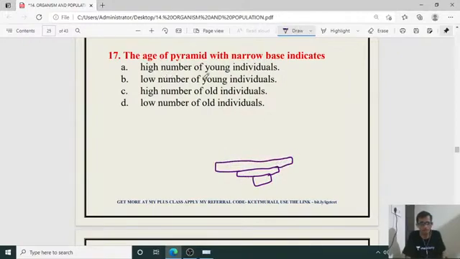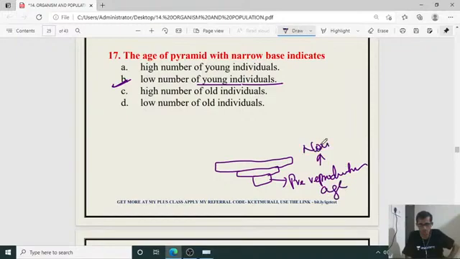So high number of younger individuals, low number of younger individuals, high number of old individuals and low number of old individuals. This is the low number of young individuals. So if it is like this, it is pre-reproductive age and number is low. Number is low. Okay, right answer is B for 17th one.